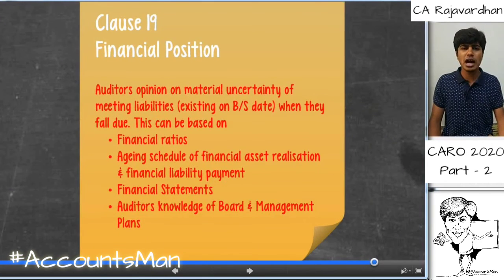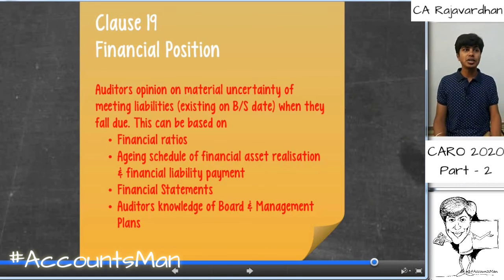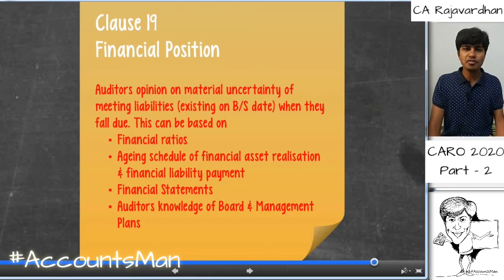Next clause is clause 19. Clause 19 talks about the financial position. The example that you can take up here is with regard to DHFL. Now with regard to DHFL, if you can understand, the prices went terribly down.